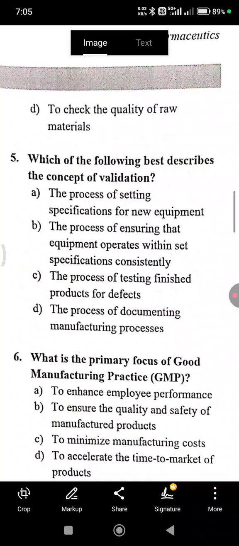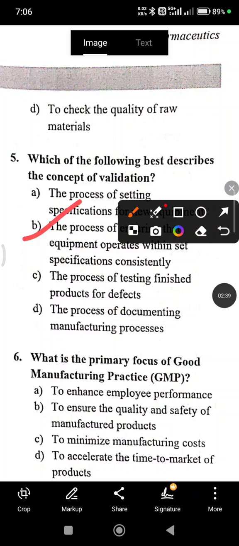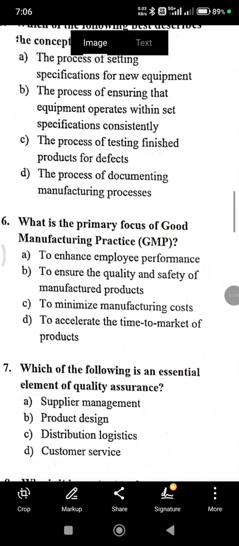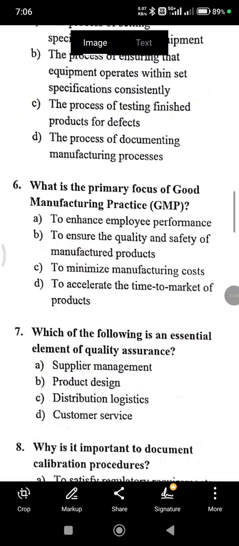That goes to question number 5. Which of the following best describes the concept of validation? The process of ensuring that equipment operates within set specifications consistently. What is the primary focus of Good Manufacturing Practice? Option B, to ensure the quality and safety of manufactured products.